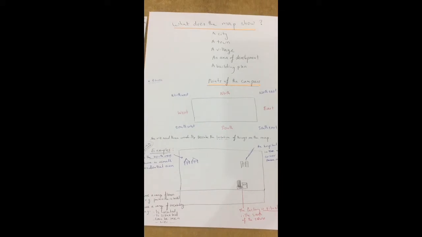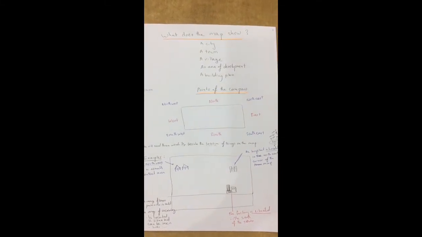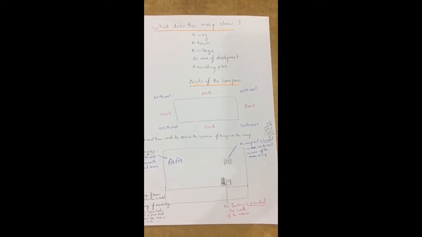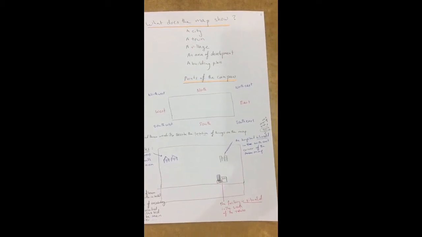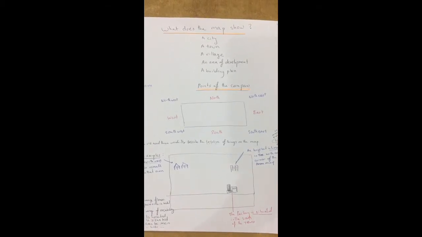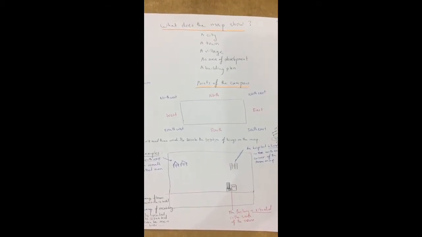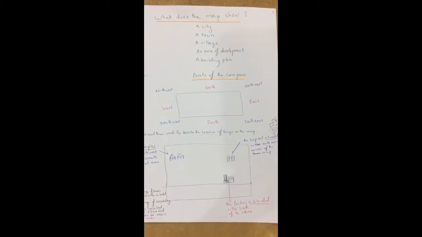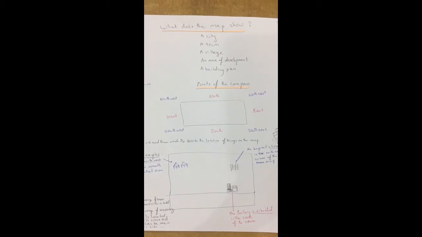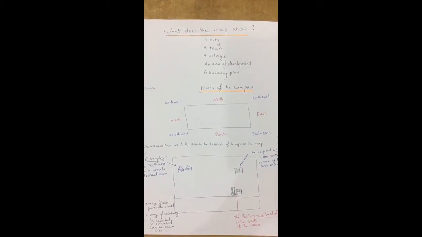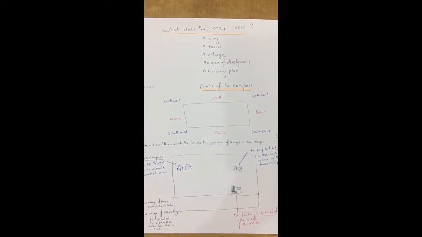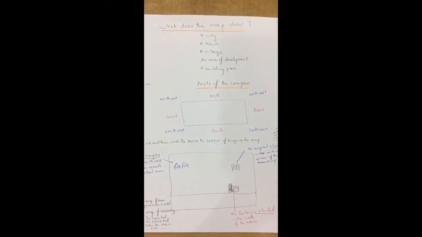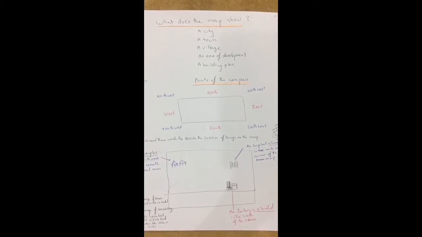We will need these words, of course, to describe the location of things on the map. So we can describe the location like these examples. The hospital is located in the northeast corner of the map. And also, the factory is situated in the south of the town. We used "is located", now we use "is situated".